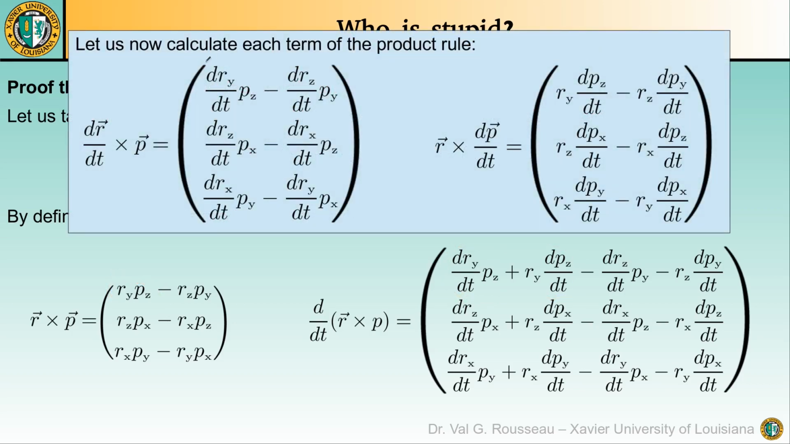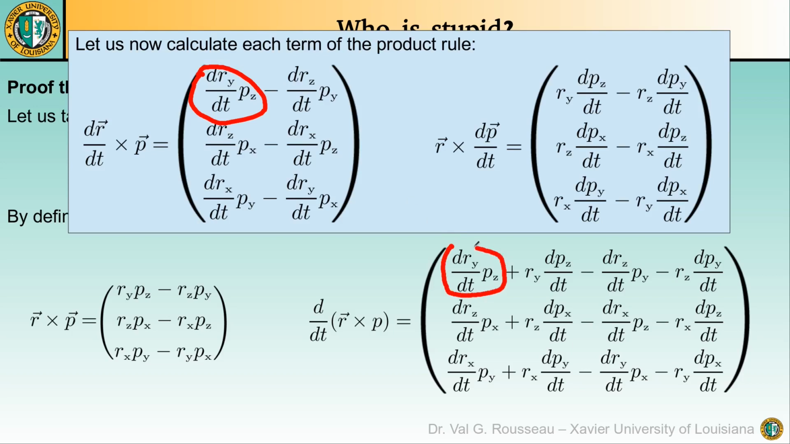But now, let us see what we get if we apply the product rule upon the cross product. All we have to do is to apply the definition of the cross product to the vector corresponding to the derivative of the position and the momentum vector. Likewise, we apply the definition of the cross product to the position vector and the vector corresponding to the derivative of the momentum. Oh, look what we have!